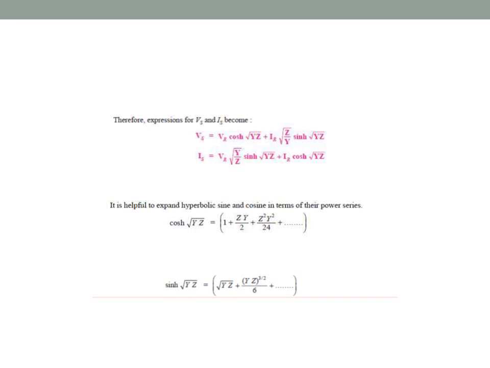So Vs is equal to VR cosh square root of YZ plus IR square root of Z by Y sinh square root of YZ, and Is is equal to VR square root of Y by Z sinh square root of YZ plus IR cosh square root of YZ. To expand these hyperbolic functions, it is helpful to expand the hyperbolic sine and cosine series. So cosh square root of YZ is equal to 1 plus YZ by 2 plus Y square Z square by 24 and so on. Similarly, sinh square root of YZ is equal to square root of YZ plus (YZ) to the power of 3 by 2 by 6 and so on.